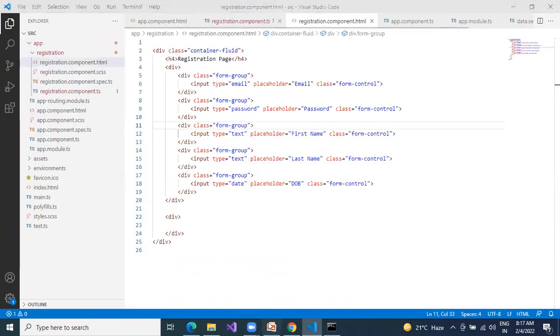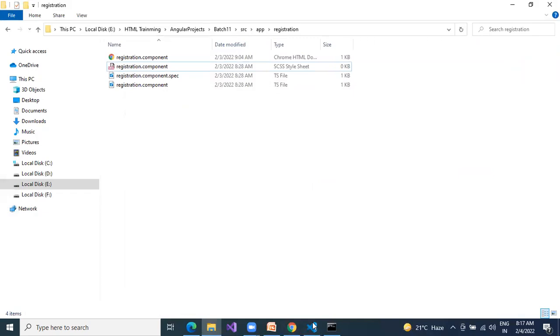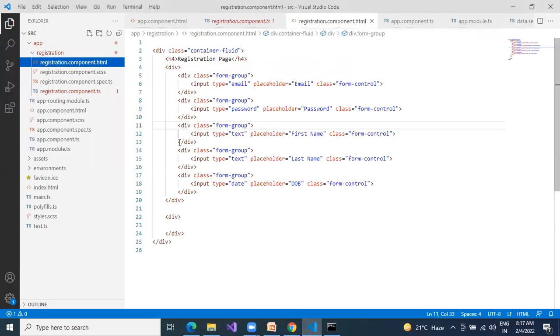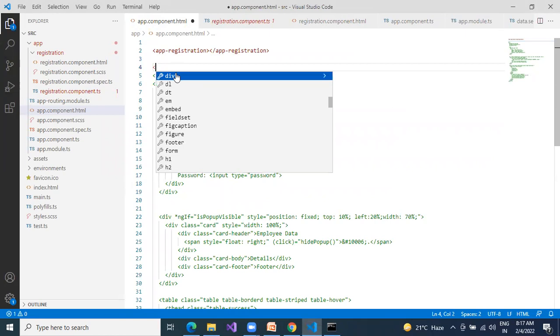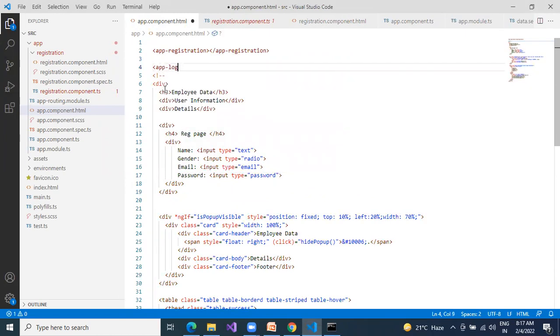No. No, Chaitanya, one more doubt. Yeah, Naresh. Actually, we have created the registration page. If I have one more page like a login page, where can I give this selector? Where you want to give, right? Same here only, the app component dot HTML file. So this is your registration page. Give this your app-login-page. But you will see the two pages. Okay, you will see the registration page and the login page.